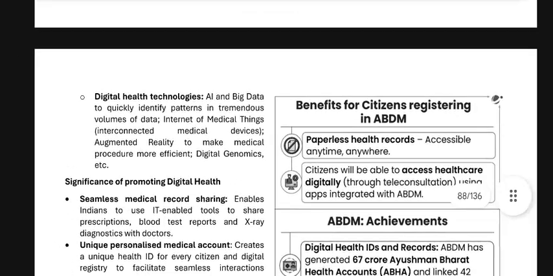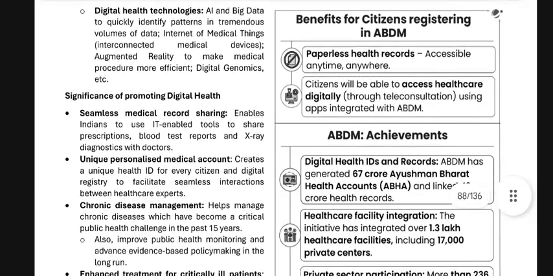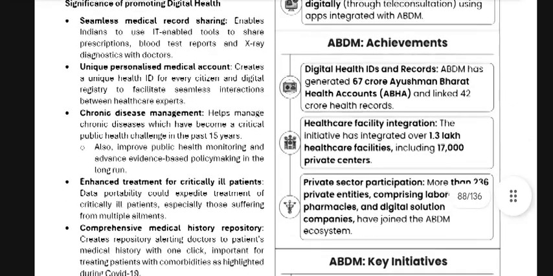Next we have the significance of promoting digital health. Seamless medical record sharing enables Indians to use ID and tools to share prescriptions, blood tests, reports, and X-ray diagnostics with the doctors. Unique personalized medical account creates a unique health ID for every citizen. Digital registry to facilitate seamless interactions between healthcare experts. Chronic disease management helps manage chronic diseases which have become a critical public health challenge in the past 15 years. Also improves public health monitoring and advances evidence-based policy making in the long run.